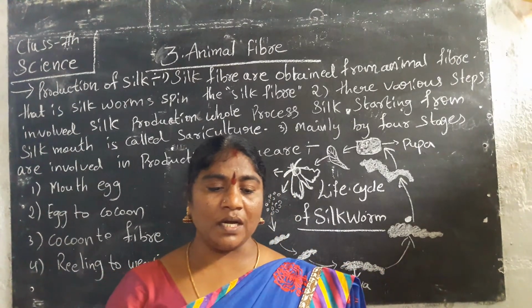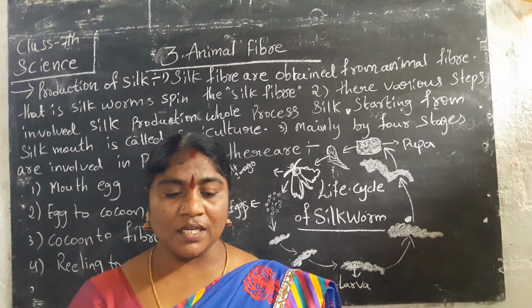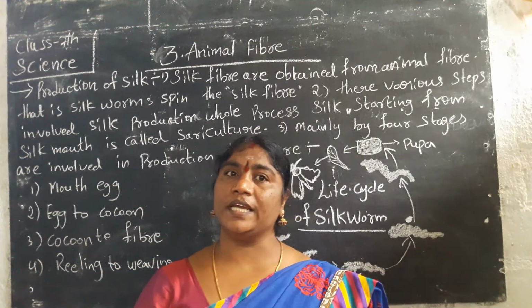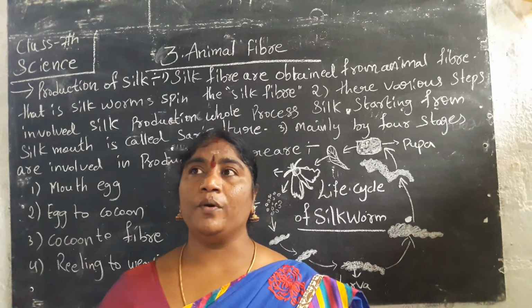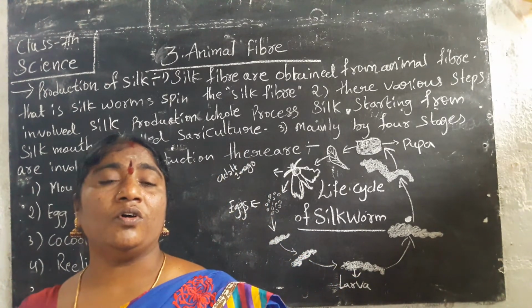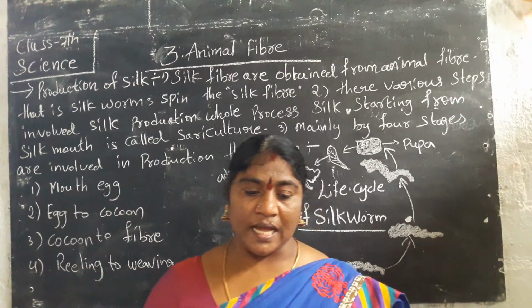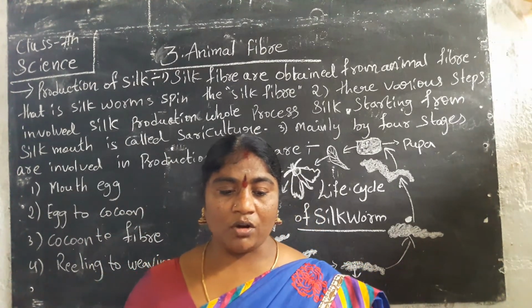We keep these moths in grill mesh trays in our homes, and we can get fiber. We have to keep our surroundings suitable and produce the silkworms.